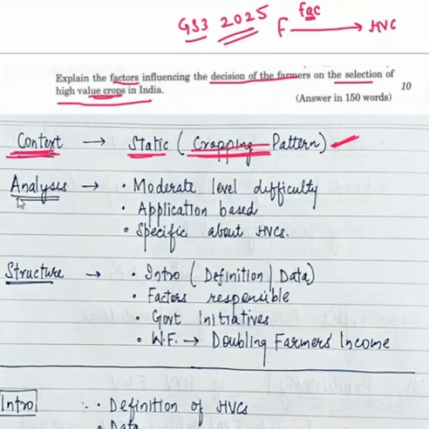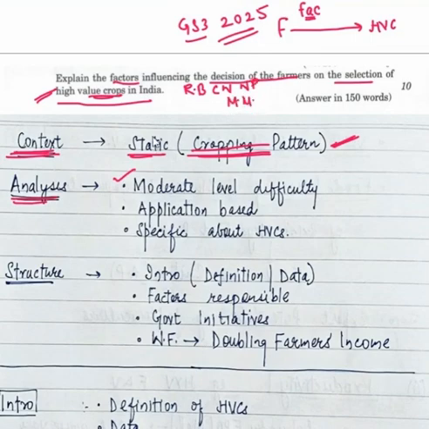If we see the analysis of the question, then the question is of moderate difficulty level. It's not a straightforward question. Why not? Because for the selection of high value crops, you won't find the content on what are the factors deciding for a farmer to go towards high value crops. You won't get this content in your reference book, in the class notes, in the newspaper, or in the monthly magazine.